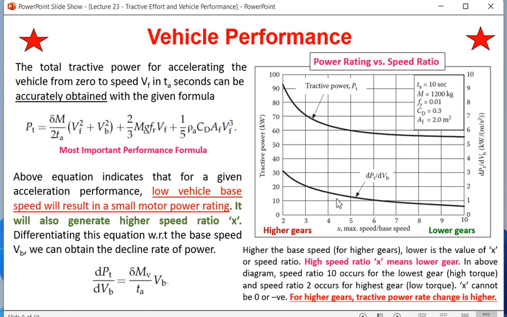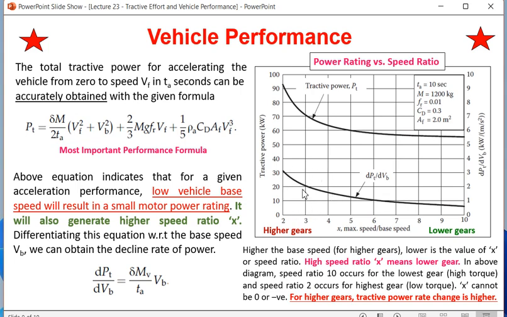So here you are finding that on the left side base speed is quite high, on the right side base speed is quite low. On the left-hand side, where a higher gear is there, or the x value is a little less, if you want to accelerate the vehicle, you have to input quite a lot of power. Too much power will be required to accelerate the vehicle at higher gears compared to lower gears. Whenever you are at lower gear, acceleration may be done effortlessly with less power. But with higher gear, an increment in the acceleration will require a huge amount of power. This is what is meant here.